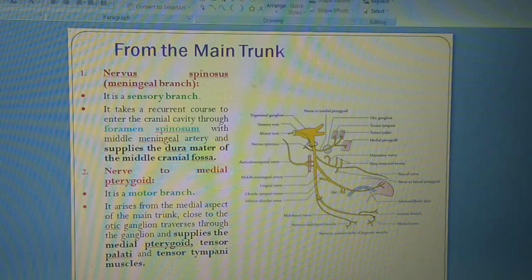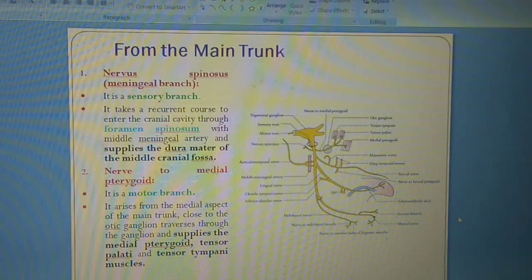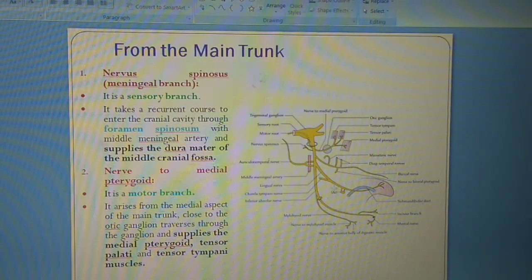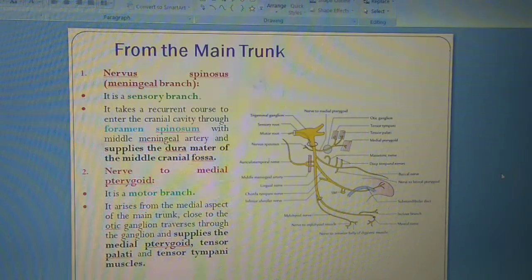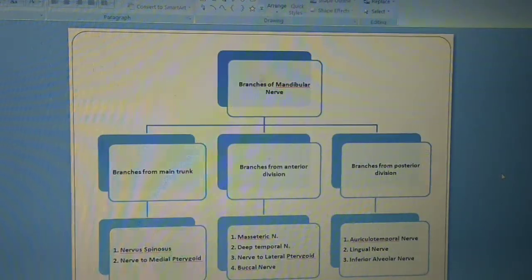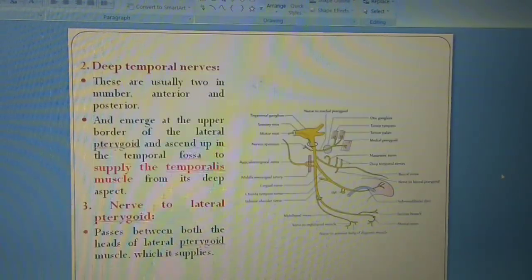Now we will discuss another branch, that is the nerve to medial pterygoid. Another branch you should know is the nerve to lateral pterygoid.